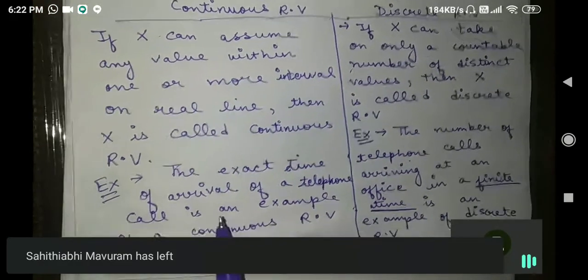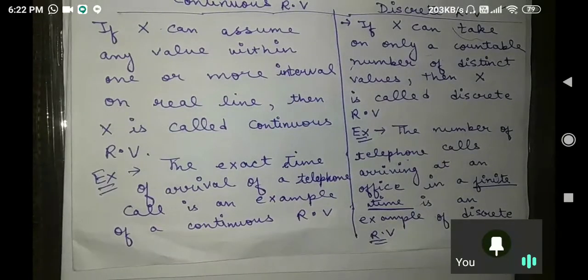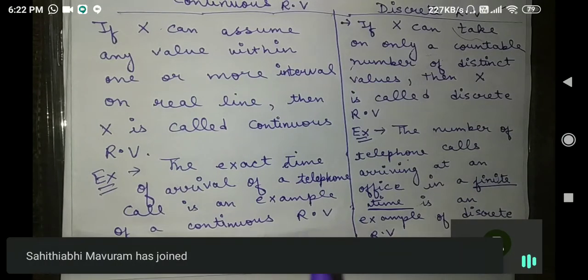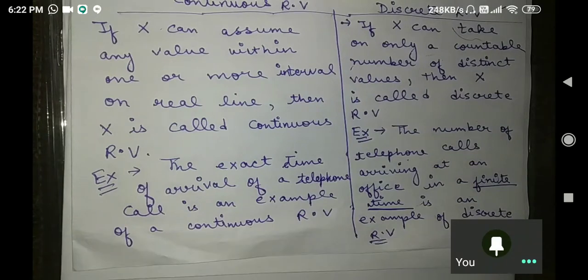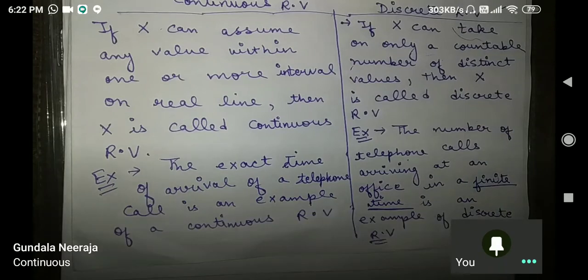Now if I ask you about 5 p.m., we are talking about one instant. At 5 p.m., at a particular time, I will get a particular phone call. So whether it is continuous or discrete? Daily you are in an office and at 5 p.m. you are getting a phone call. So what does it mean? Continuous.